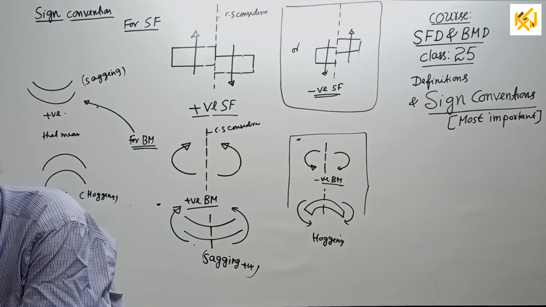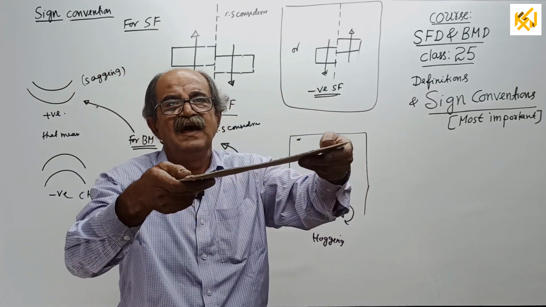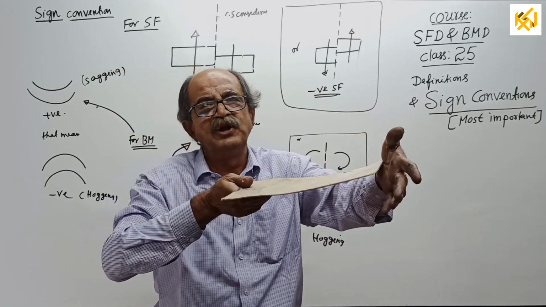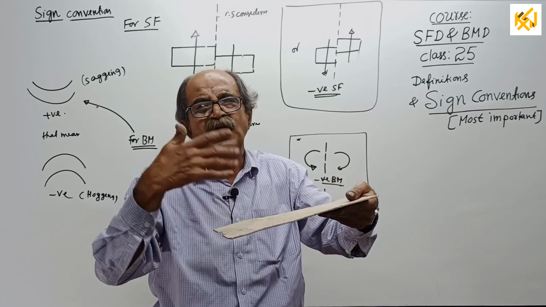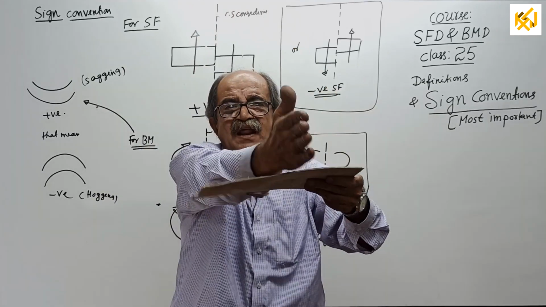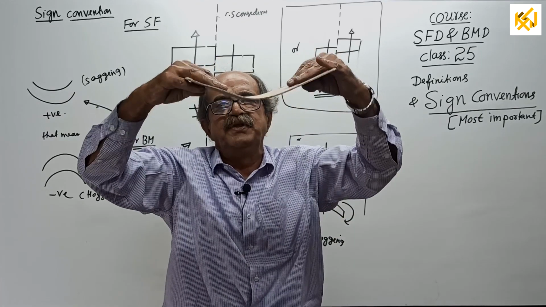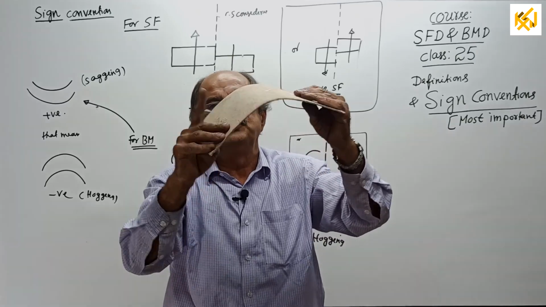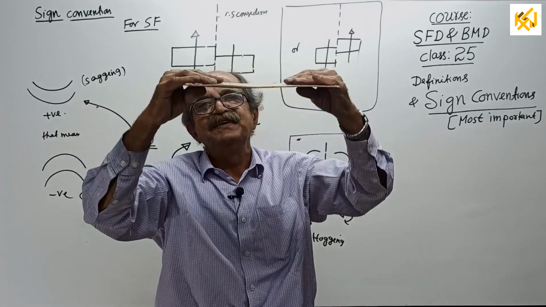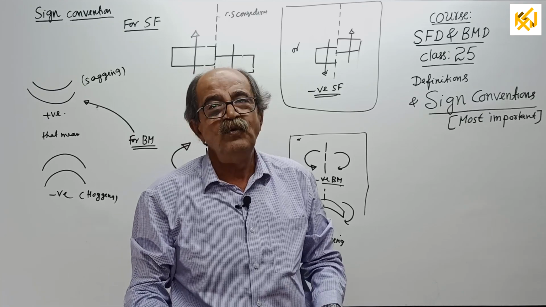Simply remember, for bending moment, I got a scale broken, one paper piece is there. I'll turn towards you, no problem. I don't have to turn that side. Left, right, no confusion for me. If I want bending moment here, this is called sagging, positive. This is called negative. People call this a smiling face, this a weeping face. You have to decide each and every time, weeping or smiling.